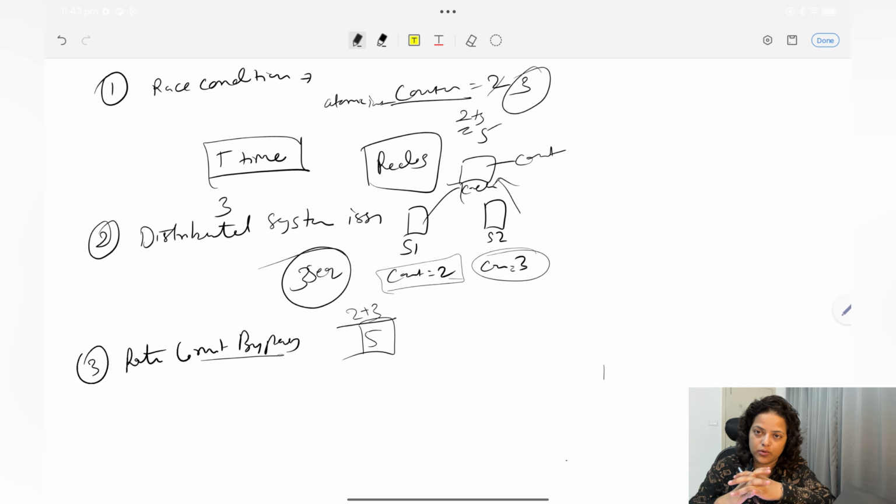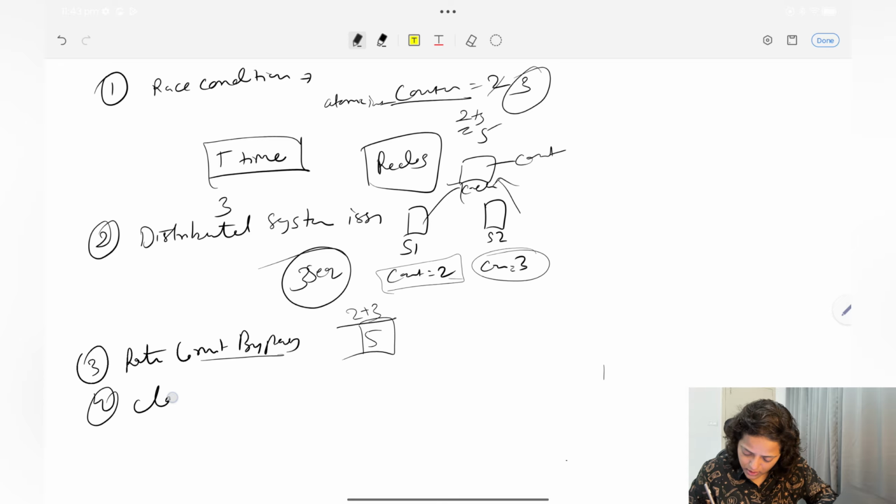And then they can send requests from there. So rate limit bypass is: if the rate limiter is done on IP address only, then a user can trick the system using different IP addresses. Solution: don't rely on IP address only, use a combination of user ID plus IP address, or device fingerprint, or the third one, API key or token. So this is the solution for that. Now the fourth one is clock sync issue.